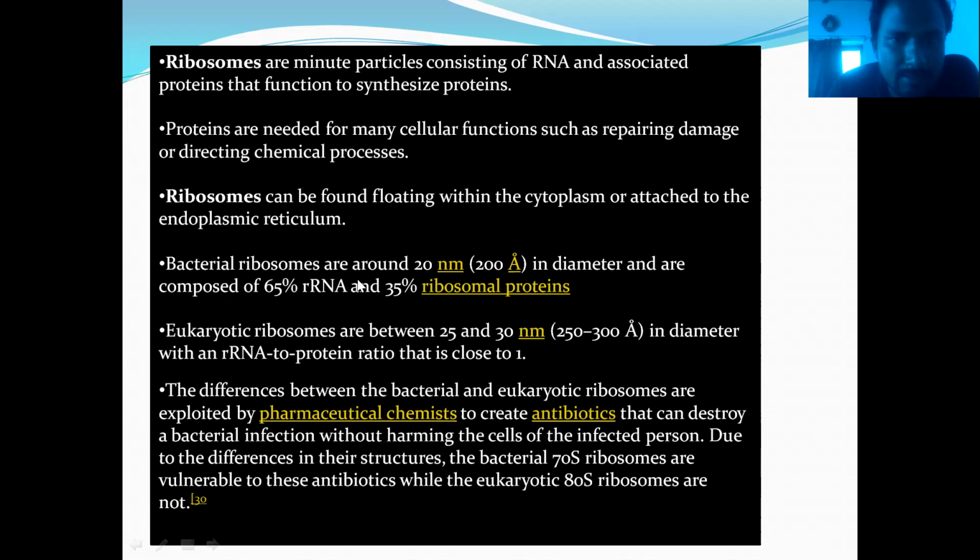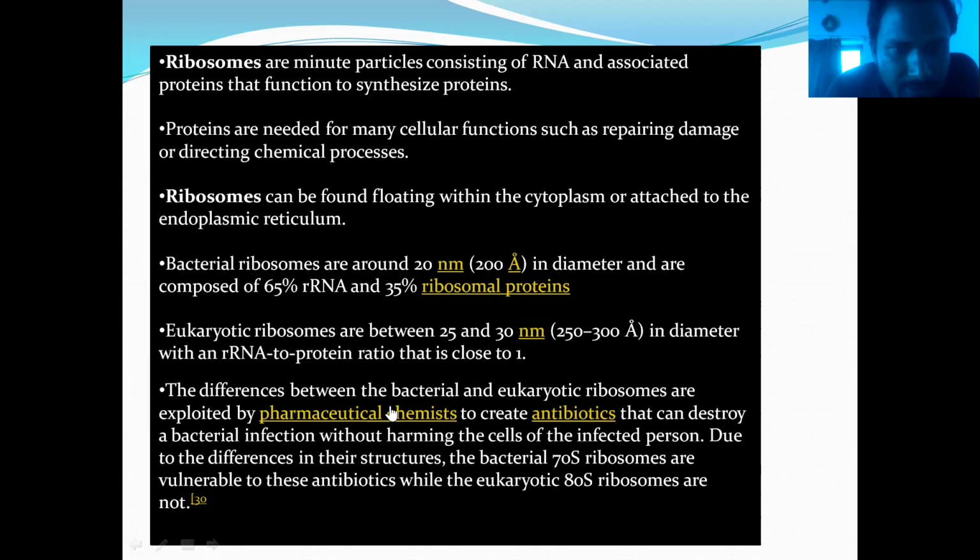Bacterial ribosomes are about 20 nm, so the size is very small in diameter, and are composed of 65% ribosomal RNA and 35% ribosomal proteins. All ribosomes consist of ribosomal RNA and ribosomal proteins, but eukaryotes and prokaryotes differ in the percentage. Bacteria are prokaryotes. Eukaryotic ribosomes are between 25 to 30 nm, larger than prokaryotic ones, with a different ratio of ribosomal RNA to protein.